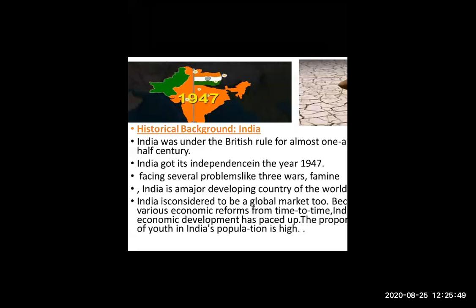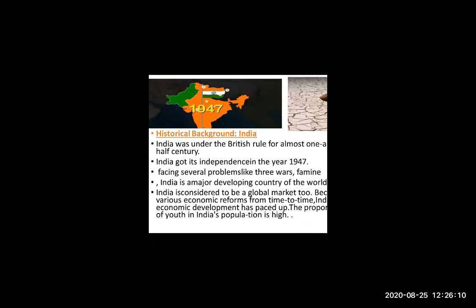Economic development? No, no. Global market means when you are buying and selling goods in the international market also. When you are buying and selling goods and services internationally, in other countries, you are doing trade with the overall world, then it is called a global market.